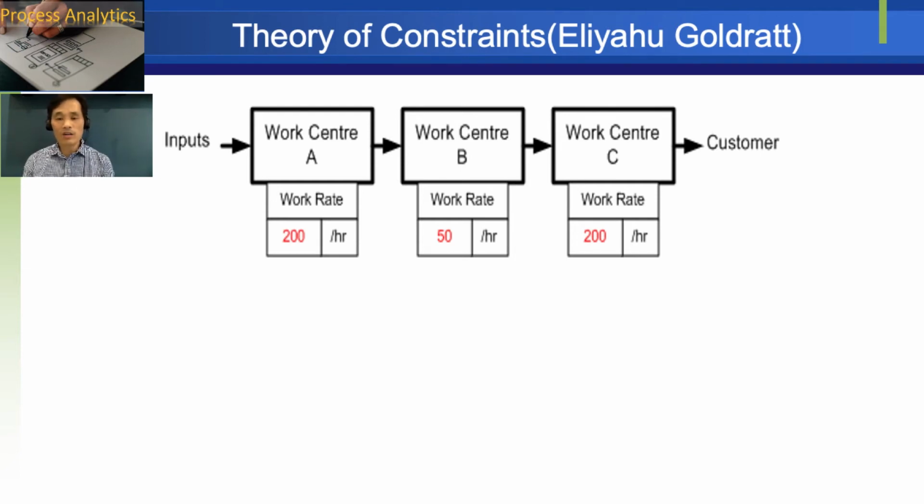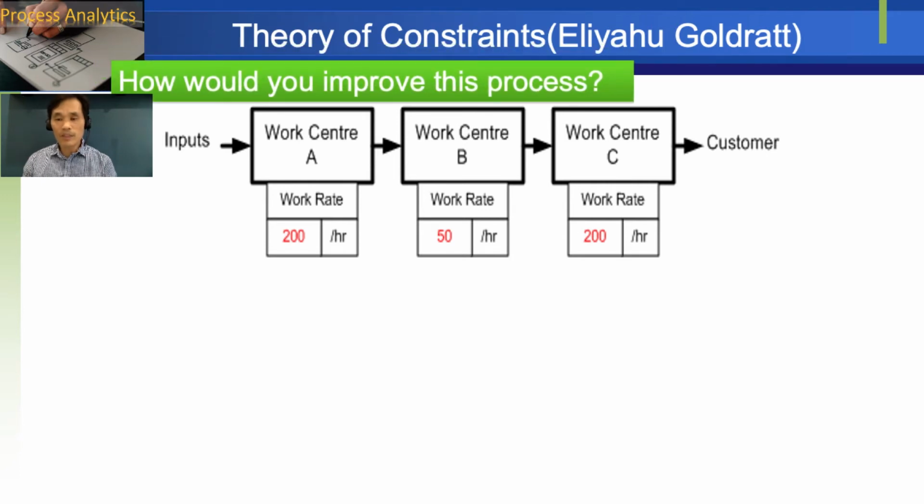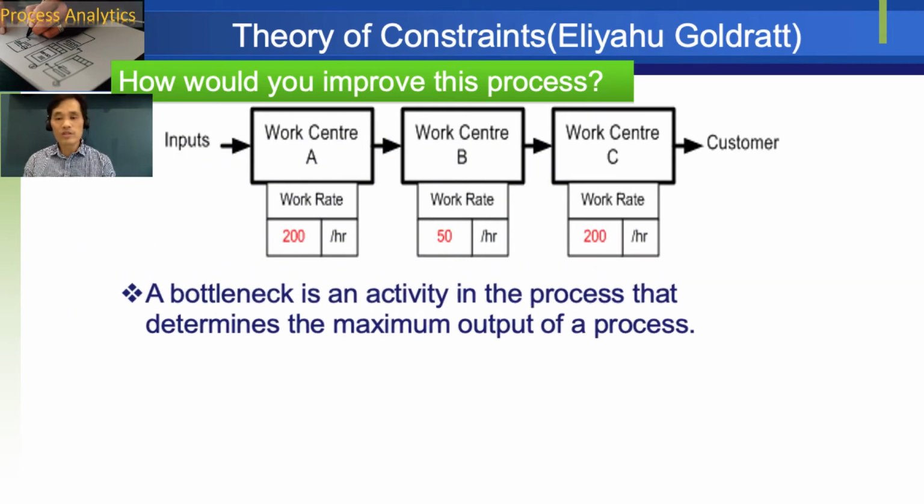Process maps are an excellent tool for highlighting bottlenecks and where to concentrate process improvement activity. In our example above, assuming the best that B can do is 50 units per hour, Lean would reduce the resources at A and C to 50 per hour, as this excess resource is waste.